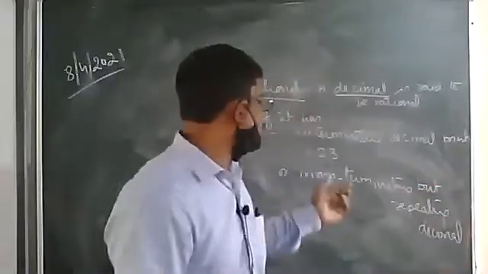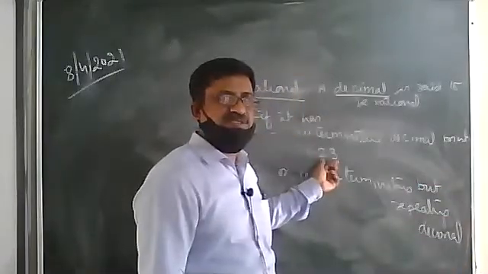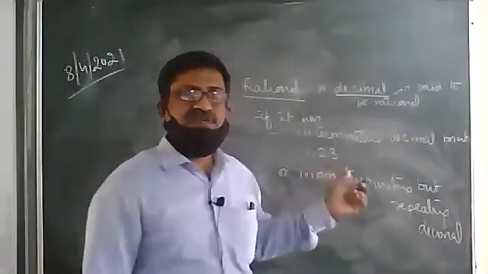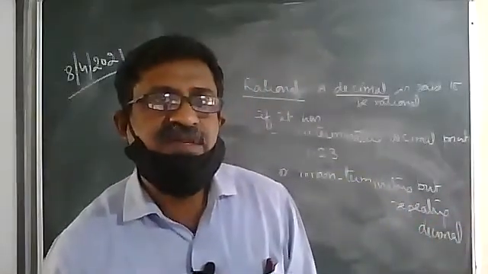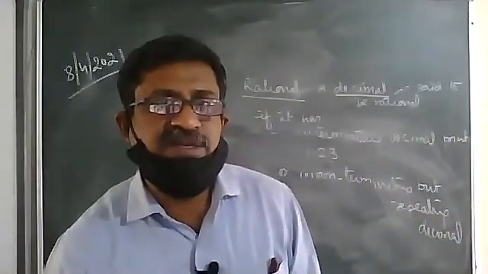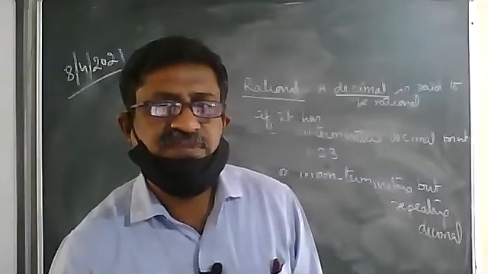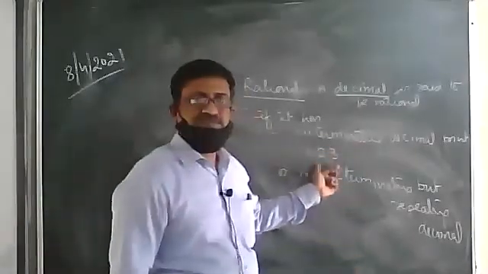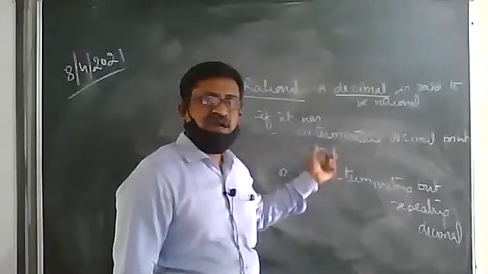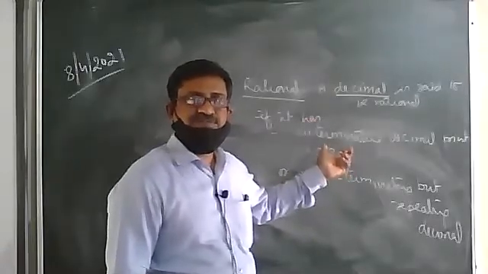This number 1.23 has a fixed number of digits, terminating. And if the number of digits after the decimal is fixed, then the decimal is said to be rational. Clear? It should terminate. The number should have a fixed number of digits.